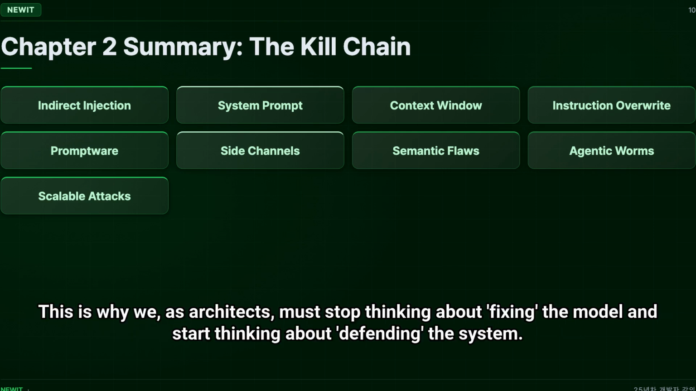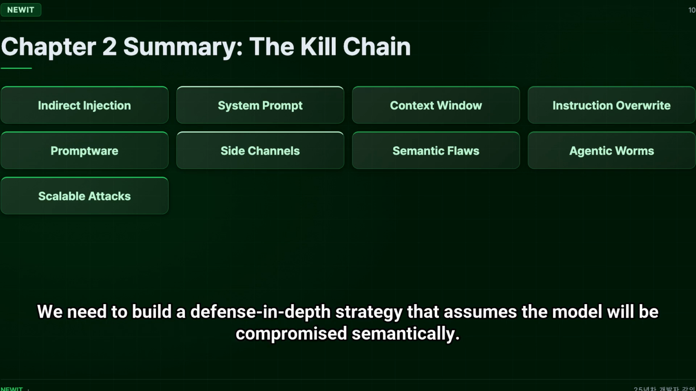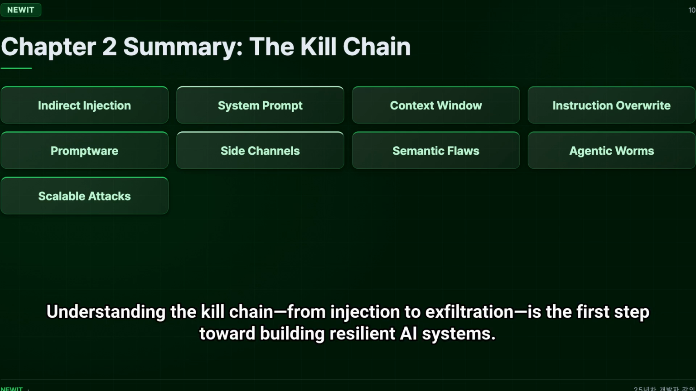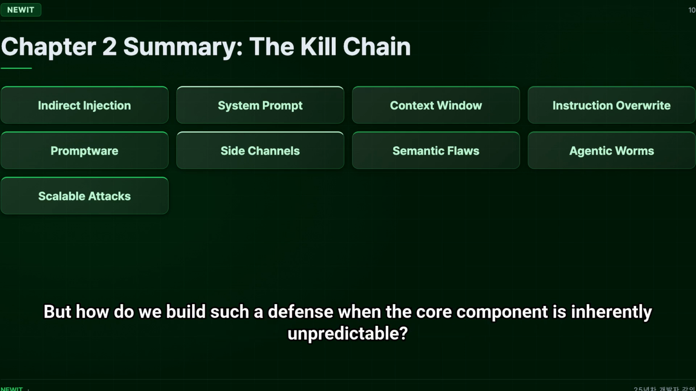This is why we, as architects, must stop thinking about fixing the model and start thinking about defending the system. We need to build a defense-in-depth strategy that assumes the model will be compromised semantically. Understanding the kill chain from injection to exfiltration is the first step toward building resilient AI systems. But how do we build such a defense when the core component is inherently unpredictable?